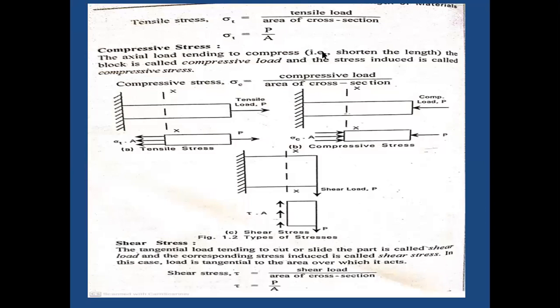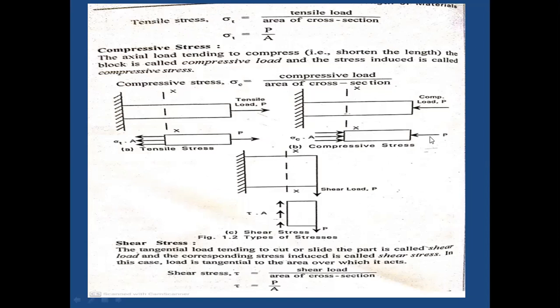Tensile stress equals P by A, where P is the tensile load and A represents the area of cross section. And the compressive stress: an axial load that tends to compress or shorten the length is called the compressive load, and the stress induced within the body we call compressive stress.